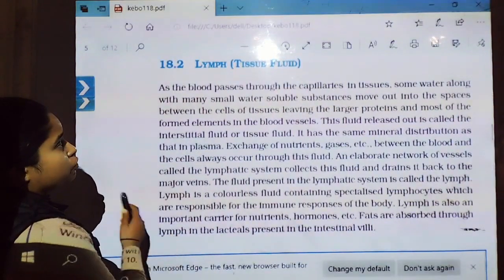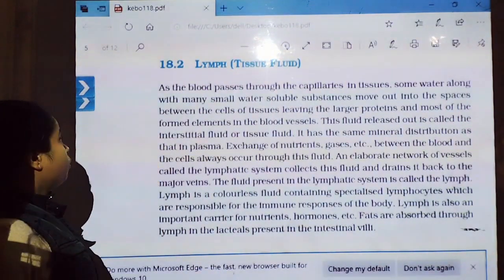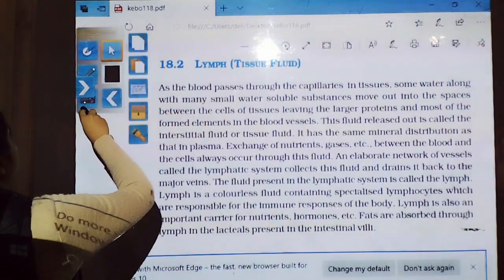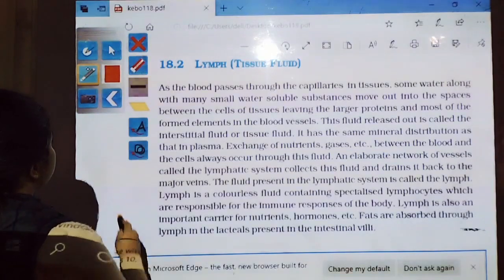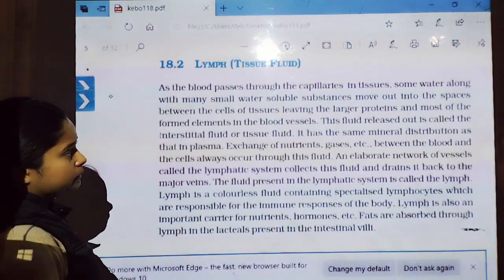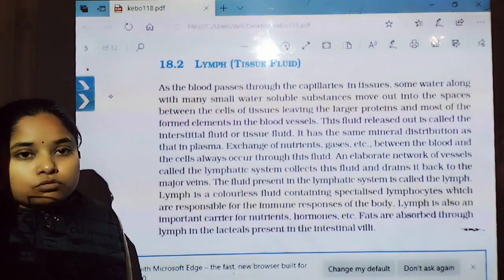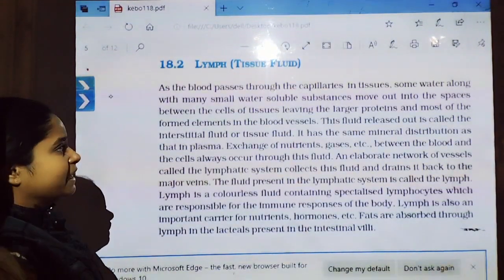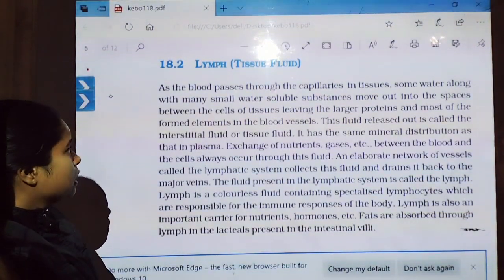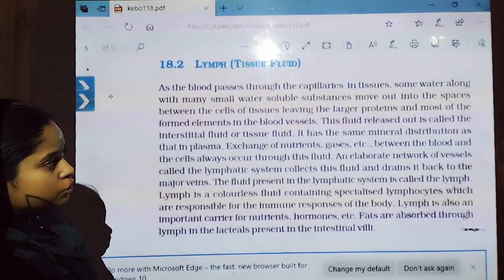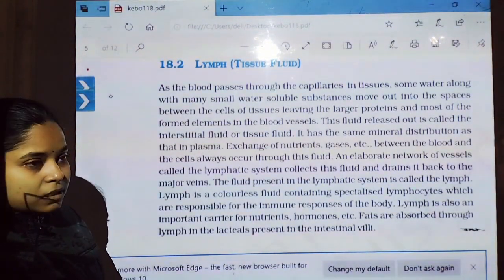Now students, let us move to today's topic, lymph or tissue fluid. What does it say about the tissue fluid? As the blood passes through the capillaries in tissue, some water along with many small water soluble substances move out into the spaces between the cells of tissues, leaving the large proteins and most of the formed elements in the blood vessels.